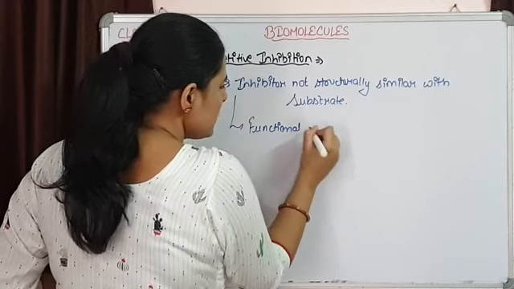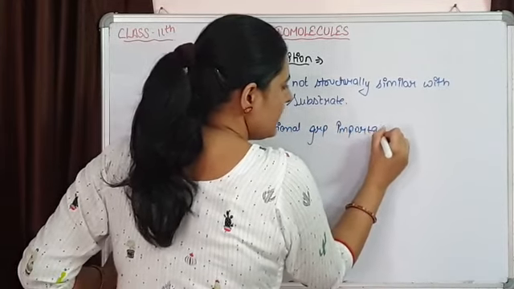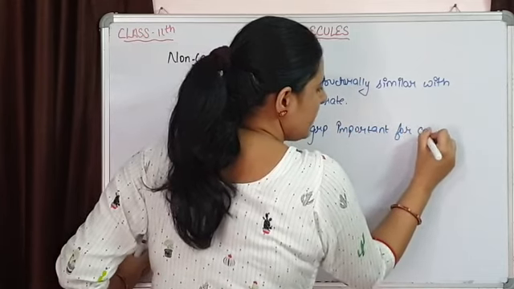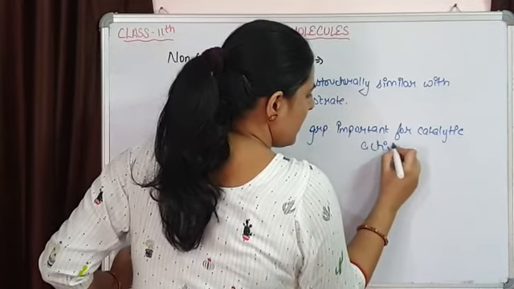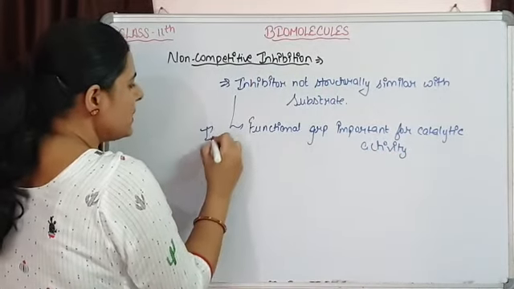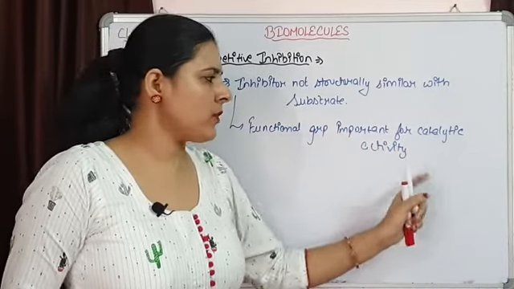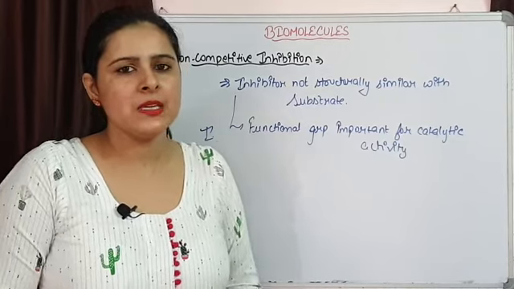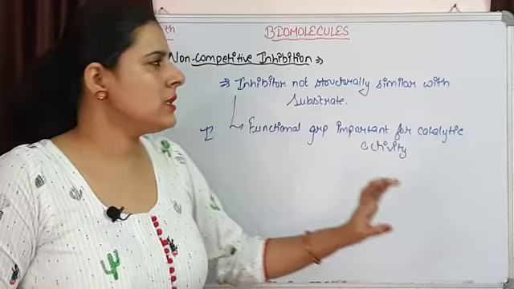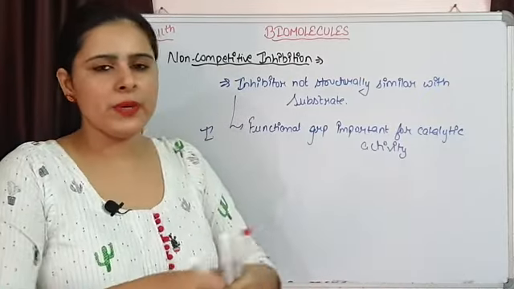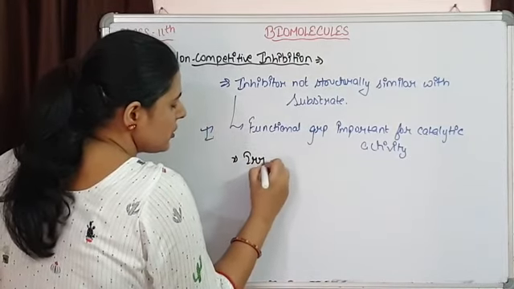If the inhibitor binds with this functional group, the enzyme is no more able to perform the process of catalysis. That means the enzyme is not able to convert a substrate into product. This is how non-competitive inhibition is going to occur, and this is an irreversible inhibition.